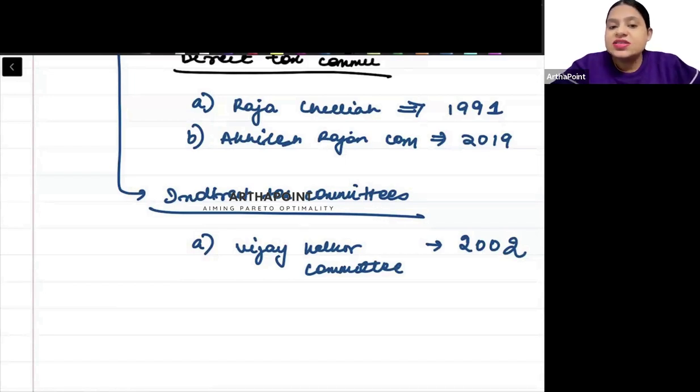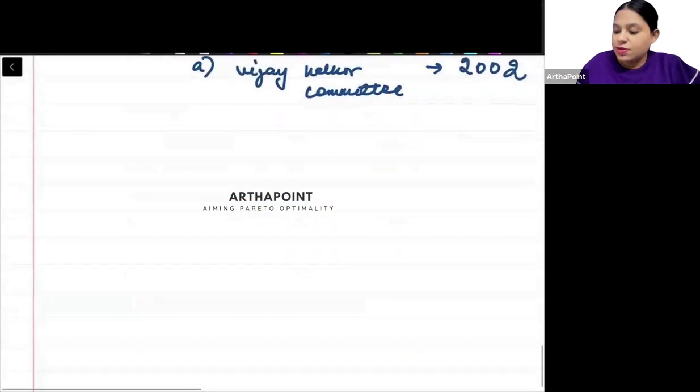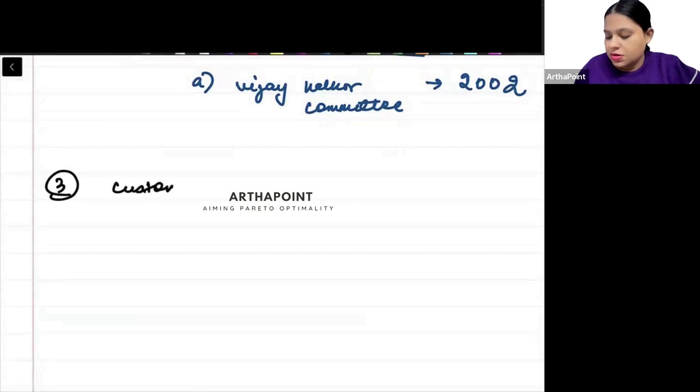Okay. So like this, you have to prepare notes on the different forms of committees. Okay. Similarly, this is just one case. Tax committees का आपने बनाया. Then you can prepare short notes on what are the different kinds of custom and export committees.